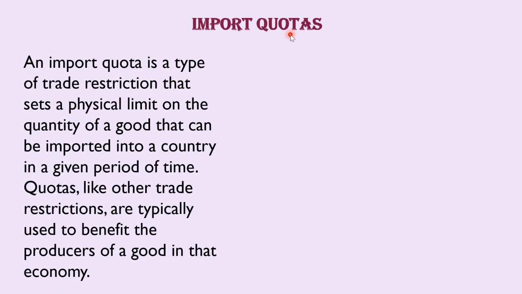So quotas prevent a country's domestic market from becoming flooded with foreign goods, which are often cheaper due to lower production cost overseas. So government wants to protect the Indian market. Government wants to protect the Indian producers. So the government imposes certain restrictions on importing goods. This is only called as import quotas. So an import quota is a type of trade restriction that sets a physical limit on the quantity of good that can be imported into a country in a given period of time.